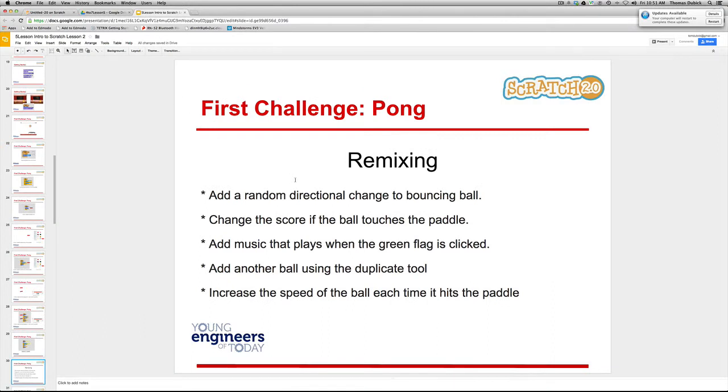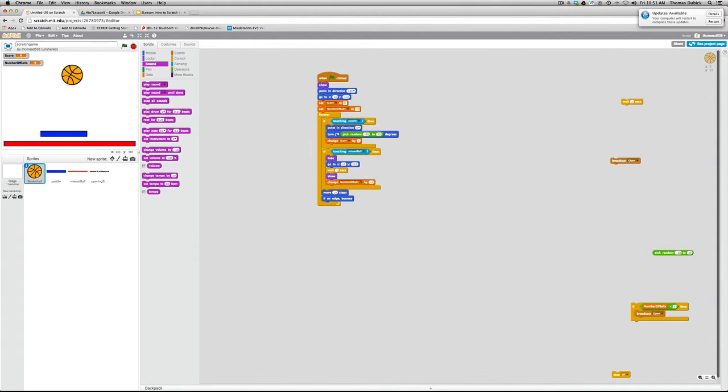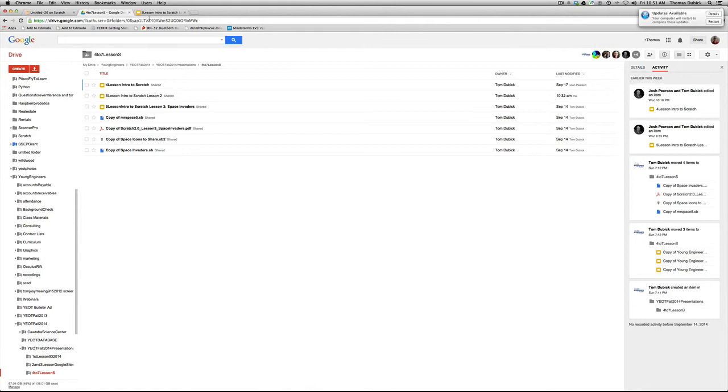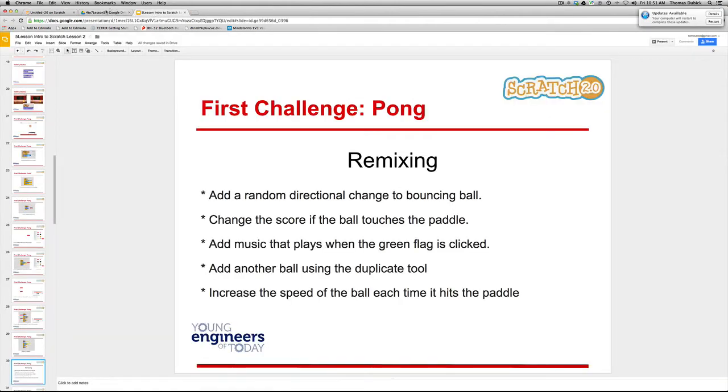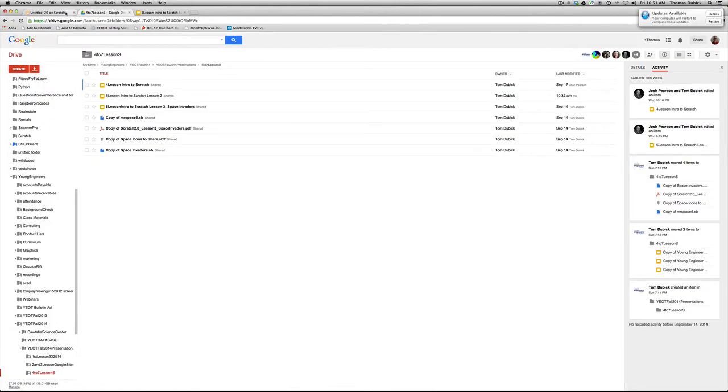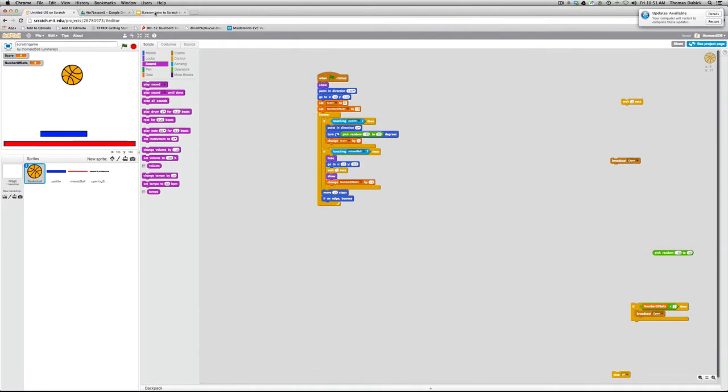Okay. Add another ball. All you would do is create a sprite, and you would duplicate it. And when we talk about duplicating, that's the little keyboards up here. That deletes it, that duplicates it. So I right click it. I can also right click it and duplicate it there. Kind of cool as if during the game, and we'll talk about advanced techniques, a new ball comes in.